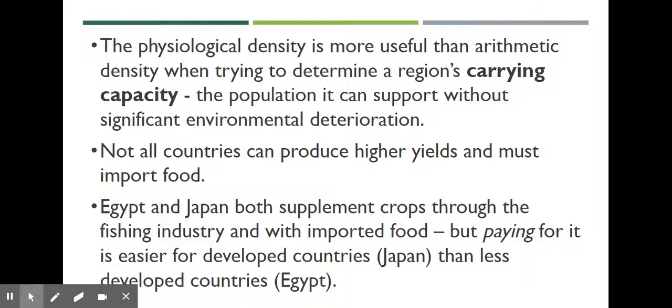Egypt and Japan both supplement crops through the fishing industry and importing food. But paying for it is easier for developed countries. So Japan, it's much easier to bring food in because they are more developed. The people that live there generally have more money compared to Egypt, which is generally a lower developed country.